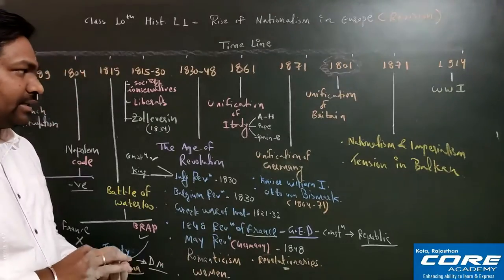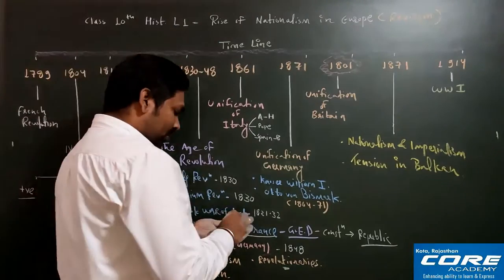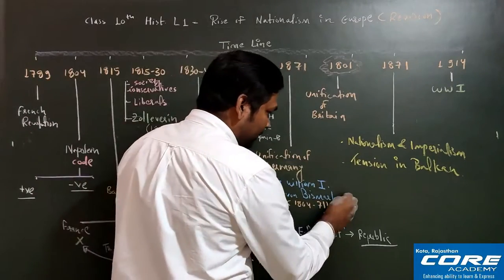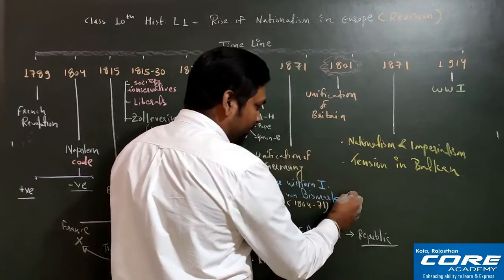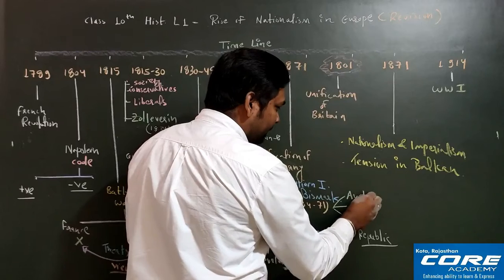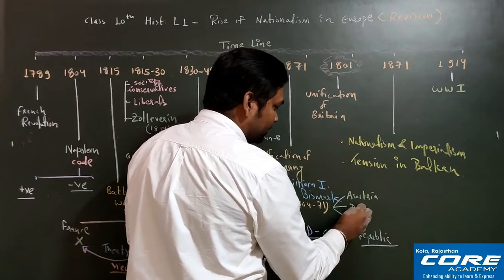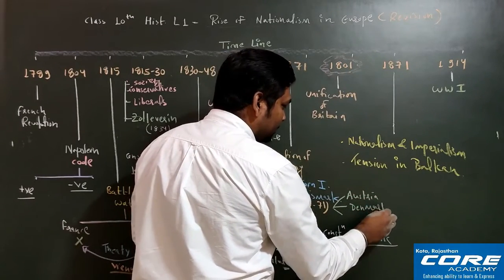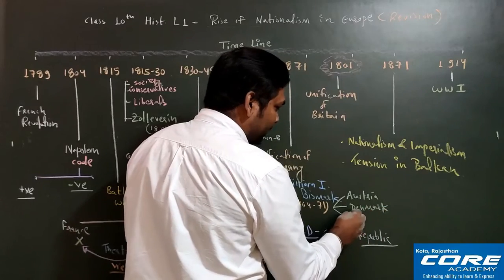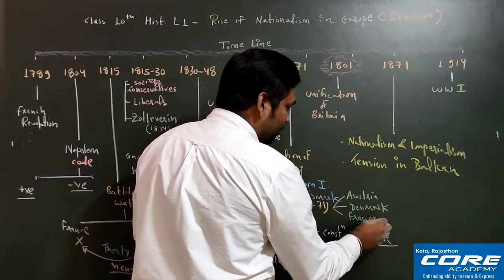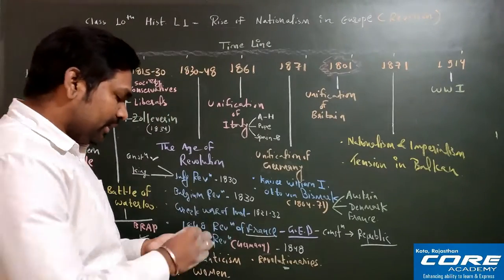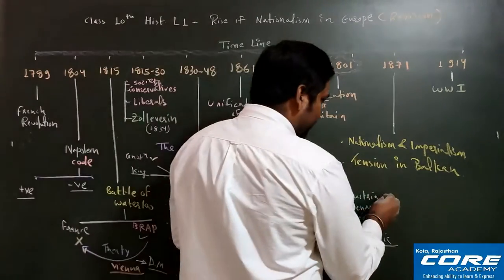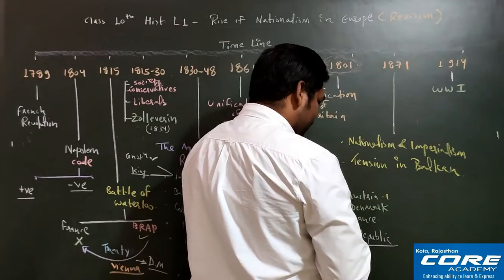So he did 3 battles, as I told you. These 3 battles he fought with 3 countries. First one is with Austria, second one is Denmark, and third one is with France. Fine. Austria, Denmark, and France. With Austria, he fought in 1864.